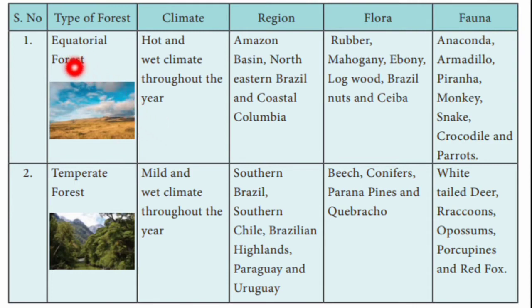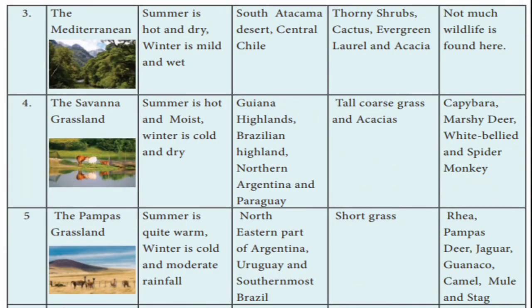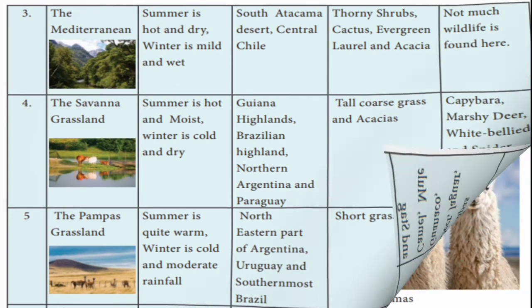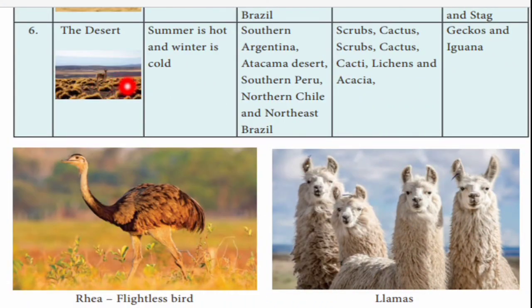First one is the equatorial forest, and then the temperate forest, and this is the climate for the forest, and this is the region where the forest is covered, and flora means the plant type and fauna means the animal type. Next one is the Mediterranean forest, the savanna grassland, the pampas grassland, and finally the desert.